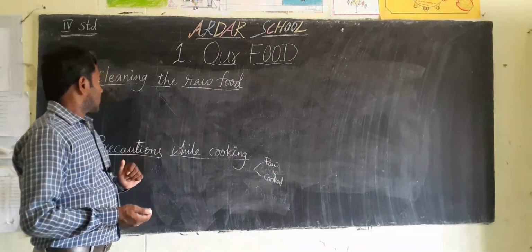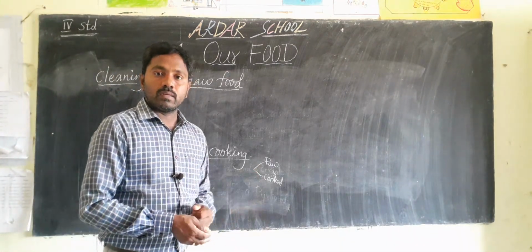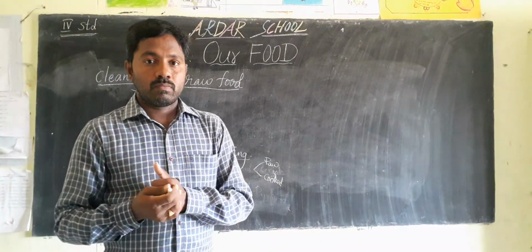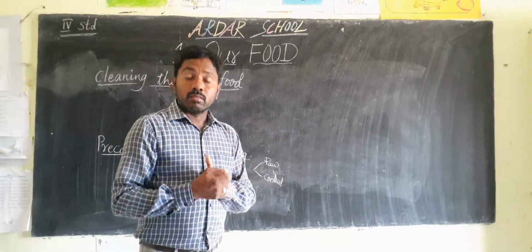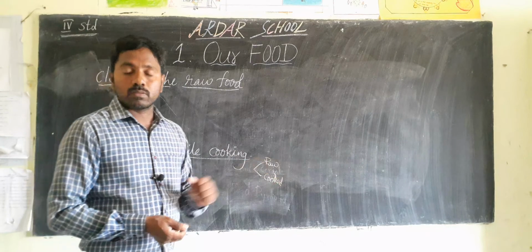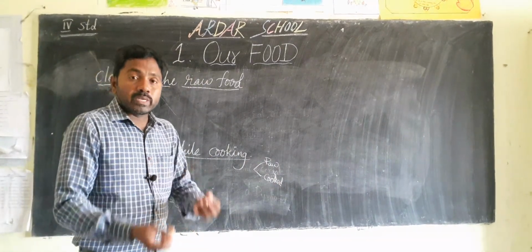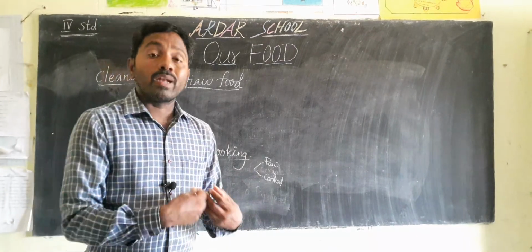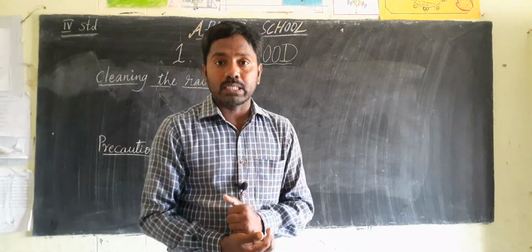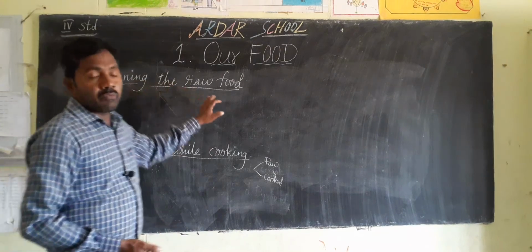Not only that. When farmers grow the crops in the field, to protect them from some pests and insects, they spray some chemicals on the crops. So if we eat them directly, we fall into illness, and our inner organs also get damaged. That's why we must clean the raw food.